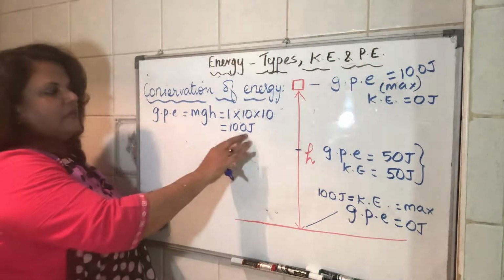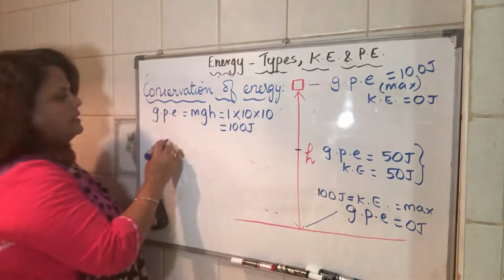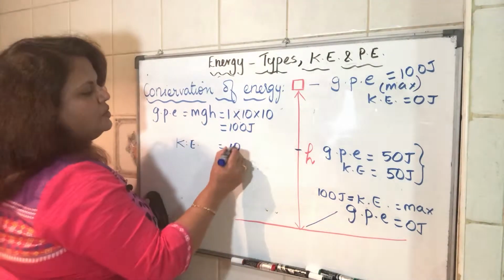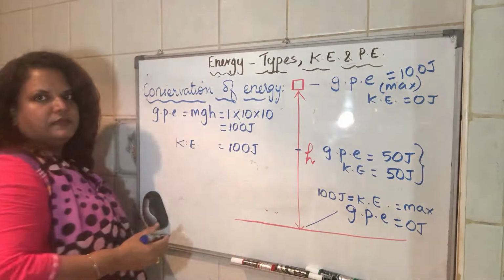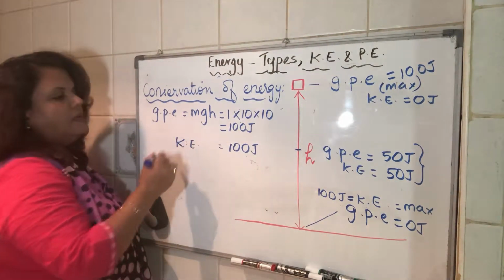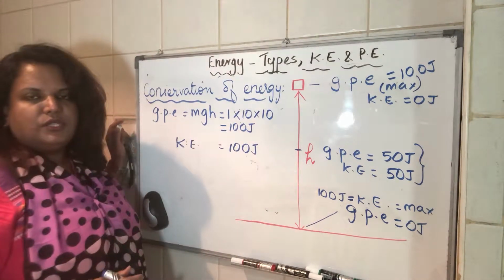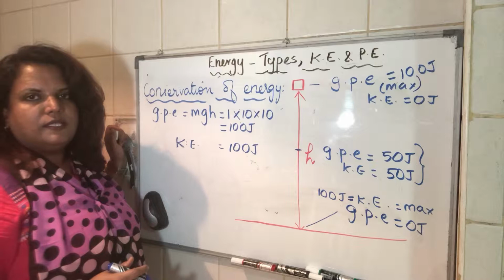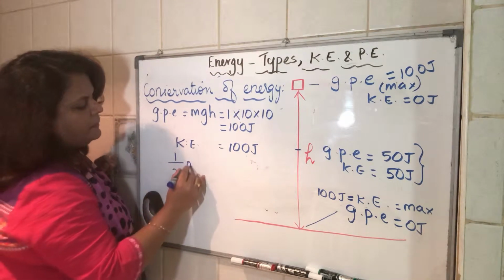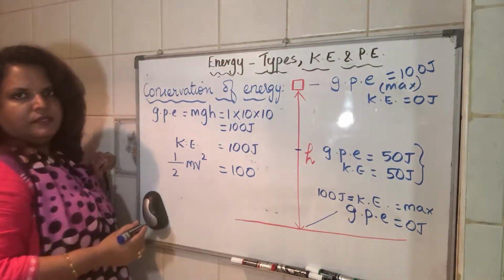Now, GPE we have calculated as 100 joules. With this we know that it is equal to kinetic energy. So KE is also equal to 100 joules, right? As we said, if energy is conserved and no other forces are acting on it, then kinetic energy is 100. Now, from this, will I be in a position to find out velocity? Yes, I can, because the kinetic energy formula I can write as half mv square is equal to 100, right?